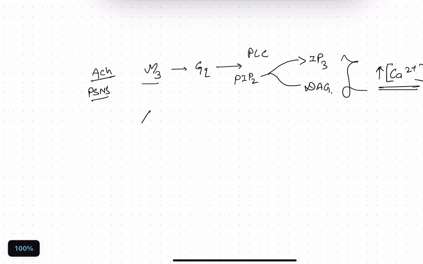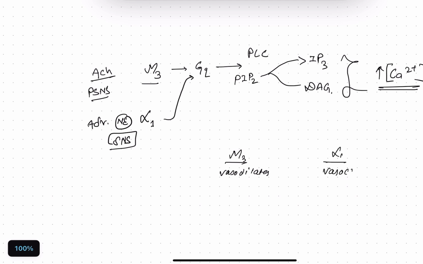And there is alpha 1, which is an adrenergic system. Norepinephrine from the sympathetic nervous system stimulates it. So it also has the same Gq pathway, right? But M3 vasodilates and alpha 1 vasoconstricts.